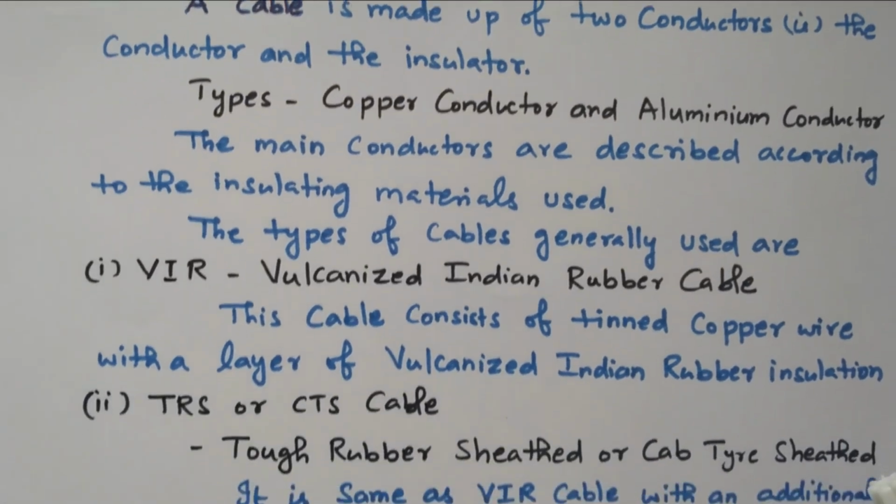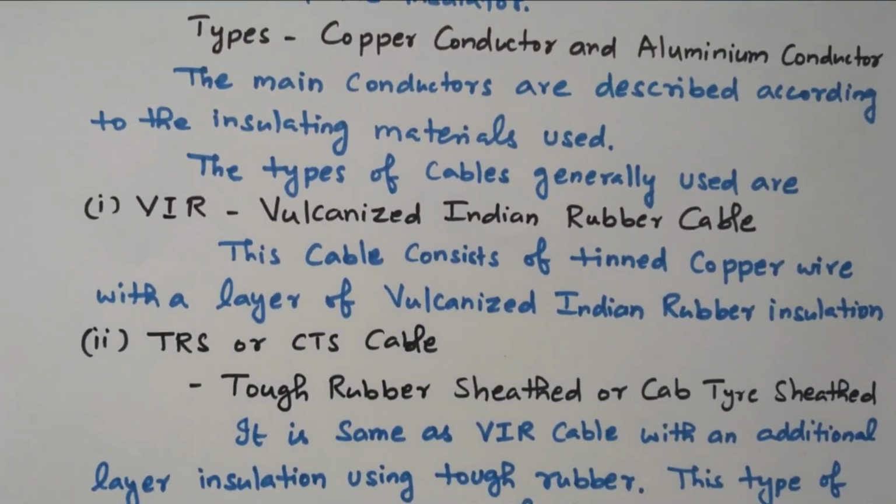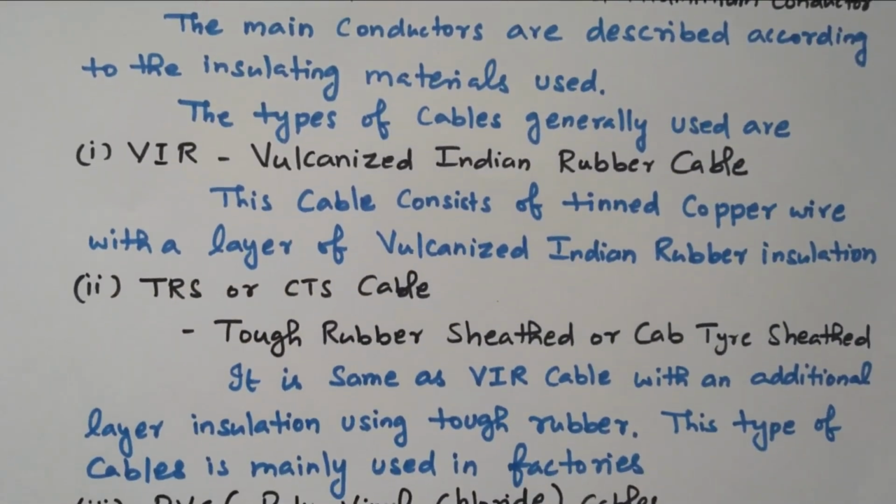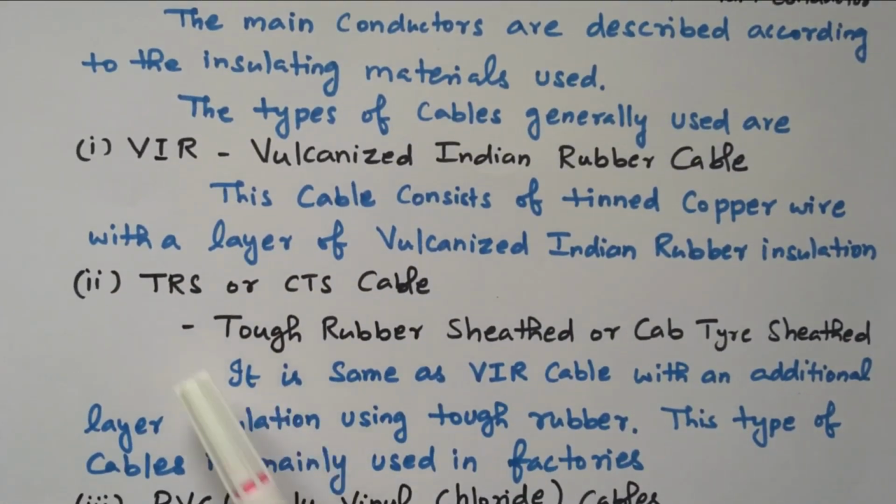Second type is the TRS or CTS cable. TRS means tough rubber sheathed, and CTS means cab type sheathed. It is the same as VIR cable with an additional layer of insulation with tough rubber.